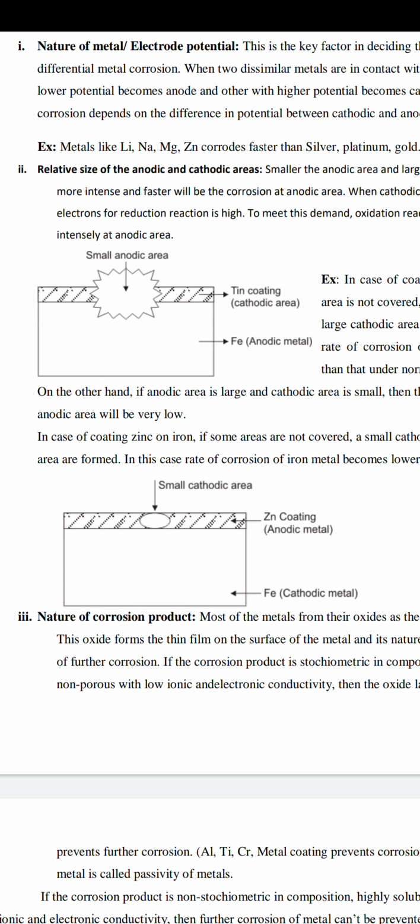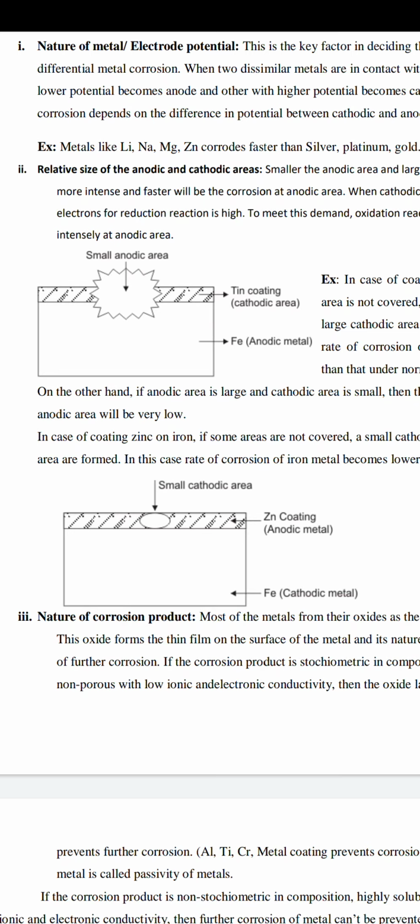Due to the percentage of area exposed to the atmosphere, 99% cathode and 1% anode, severe localized corrosion, pitting corrosion, takes place, due to the exposed area.